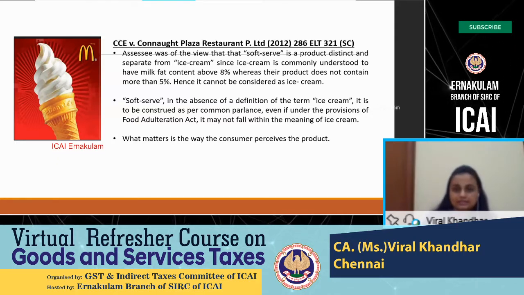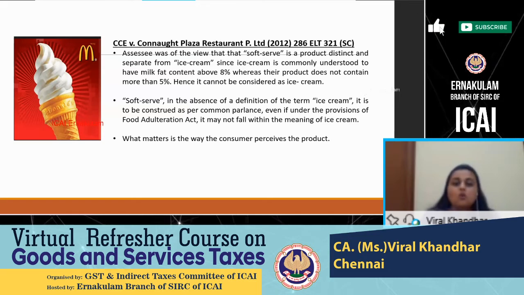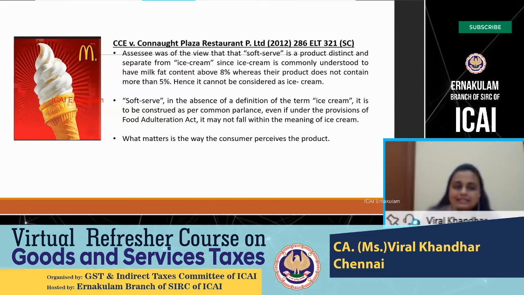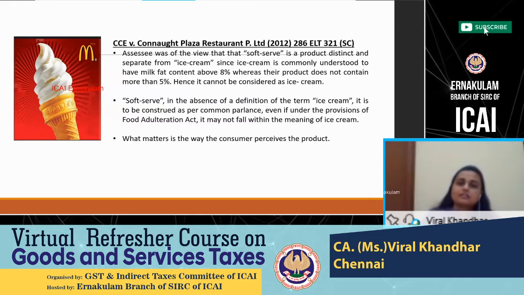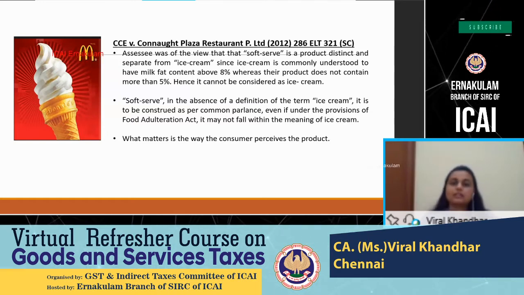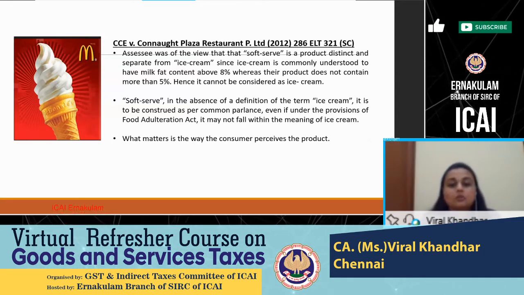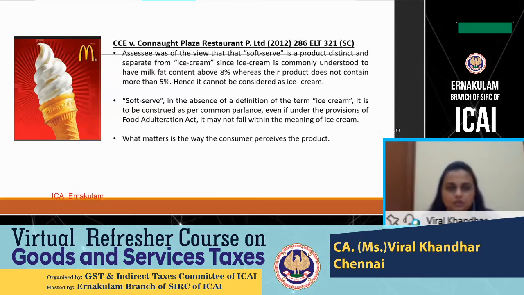But the Supreme Court held that this kind of technical definition will not be applicable. What is it? It is this term, ice cream. When a customer walks into a McDonald's restaurant, what they are looking to buy is only an ice cream. They are not looking at it as a dairy produce or as having a milk fat content of 8% or not. So what matters is the way the consumer perceives the product.